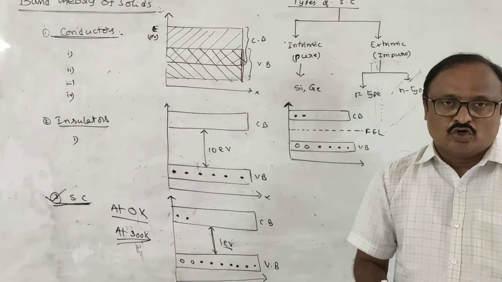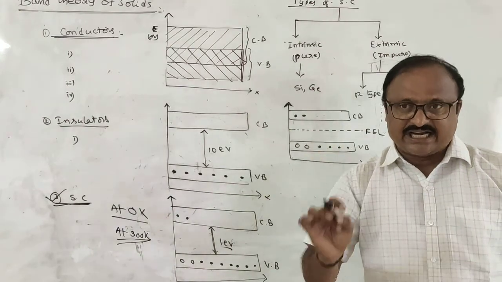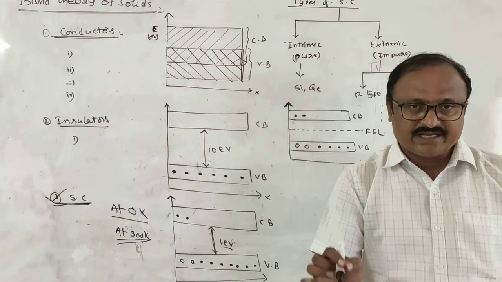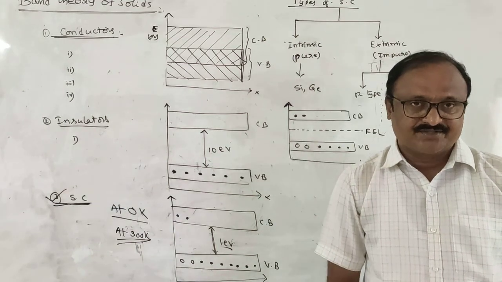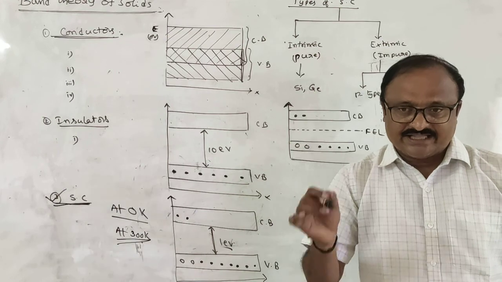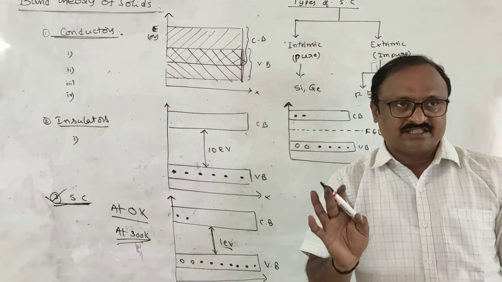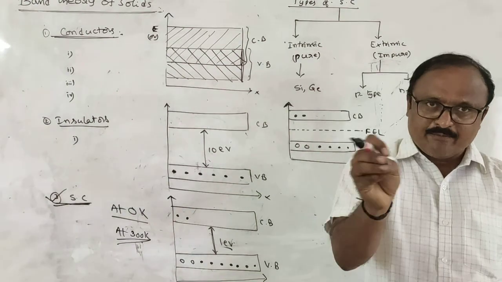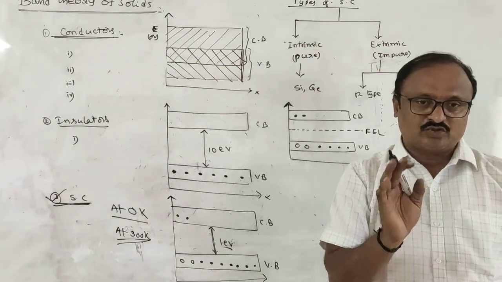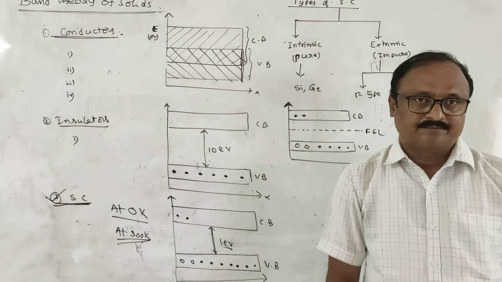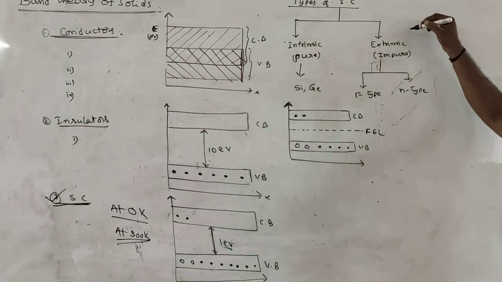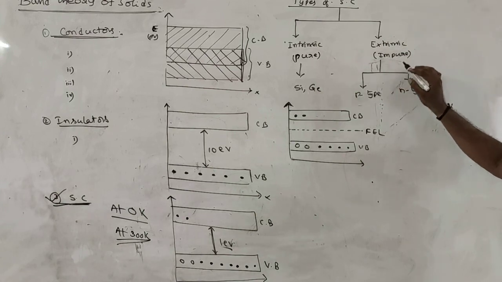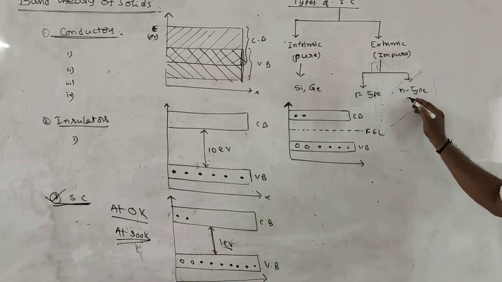To increase the electrical conduction, some impurities are added to pure semiconductors, and the resulting materials are called extrinsic semiconductors. The process of adding impurities to pure semiconductors is known as doping. Depending on the nature of the doping material, extrinsic semiconductors are of two types: P type and N type.